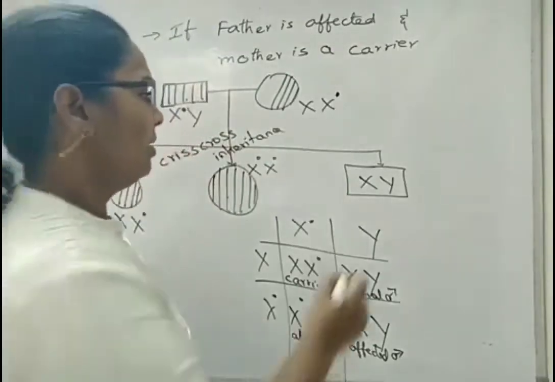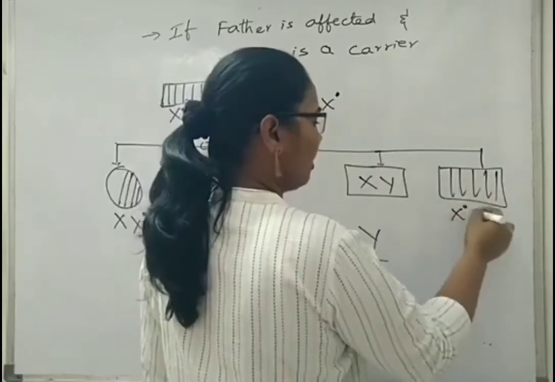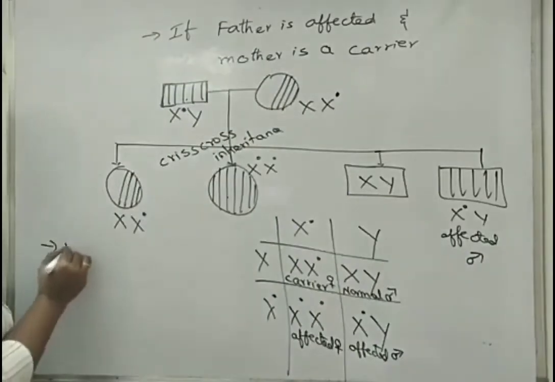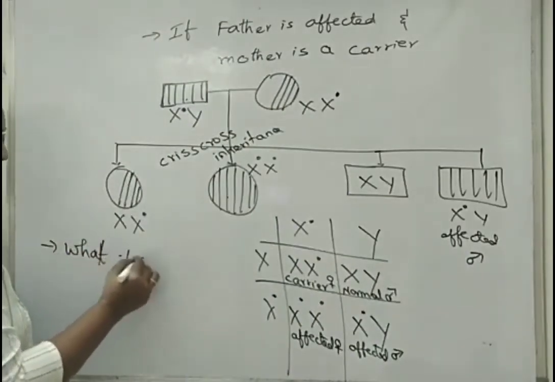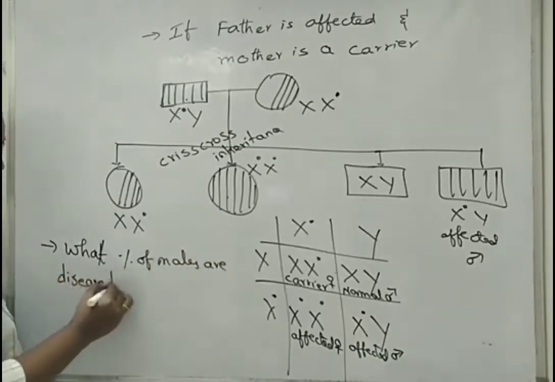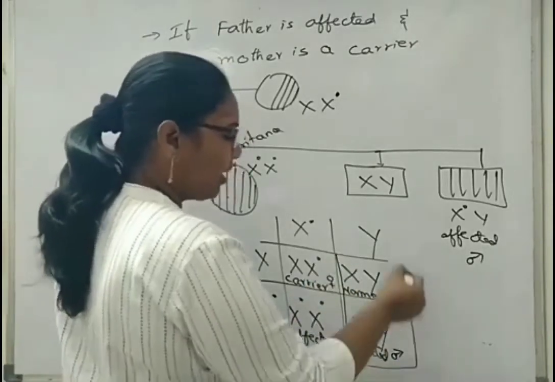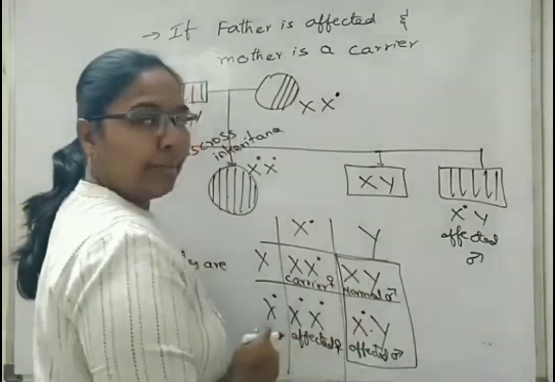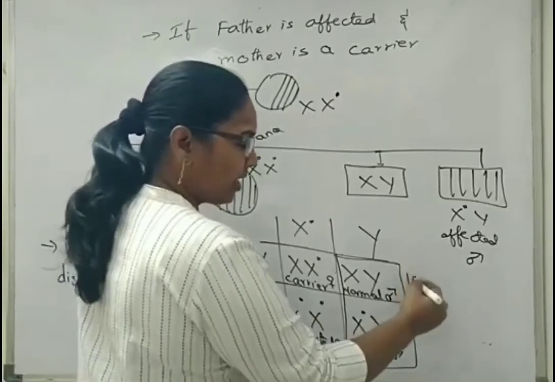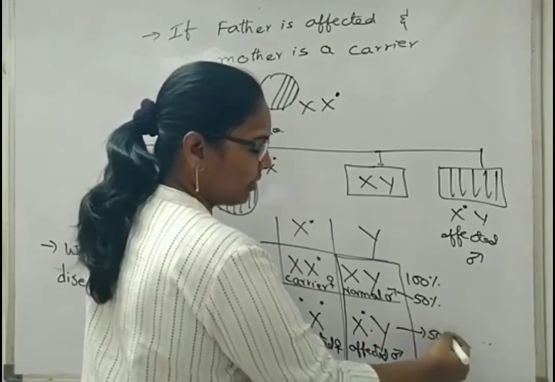If a question was asked, we'll write this one also now. Affected male, that is X and Y. If a question was asked like what percentage of males are diseased, if the sentence framing is like this, then we should consider, out of the total number of male children, how many male children are affected. If we see here, the total number of male children is taken as 100%. Out of that, the normal one is 50% and the affected one is 50%.